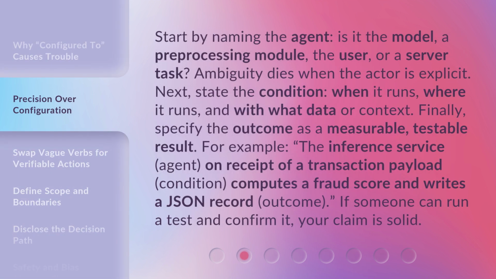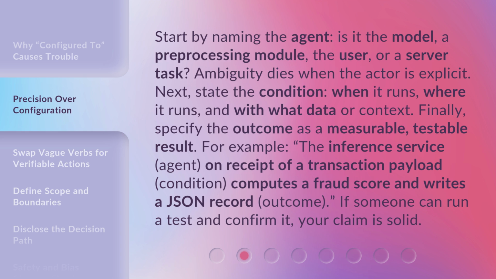Start by naming the agent. Is it the model, a pre-processing module, the user, or a server task? Ambiguity dies when the actor is explicit. Next, state the condition. When it runs, where it runs, and with what data or context. Finally, specify the outcome as a measurable, testable result.